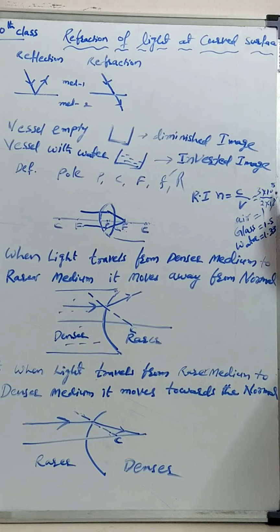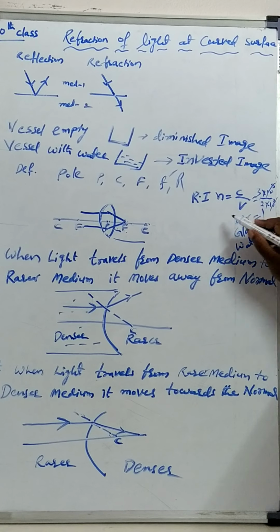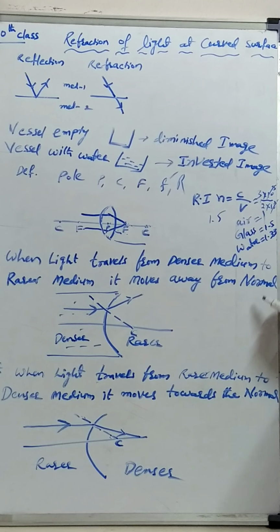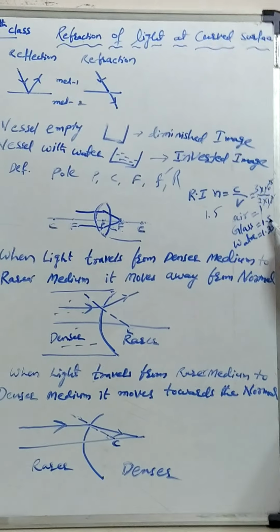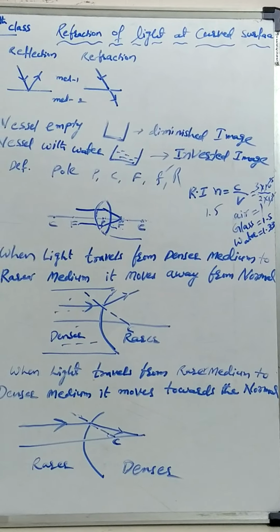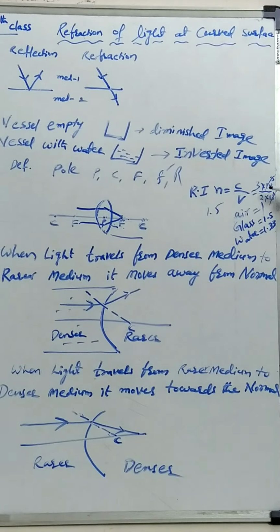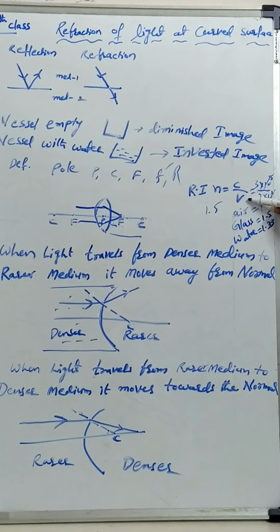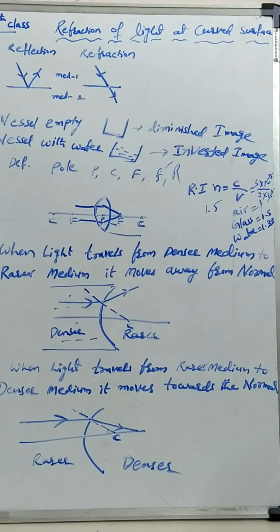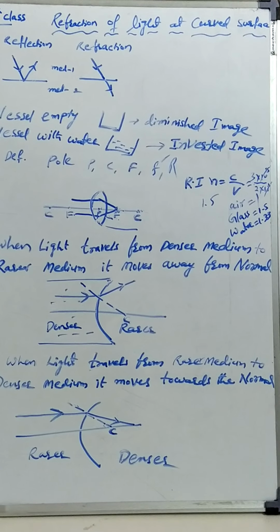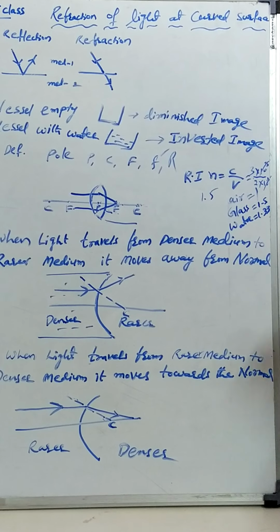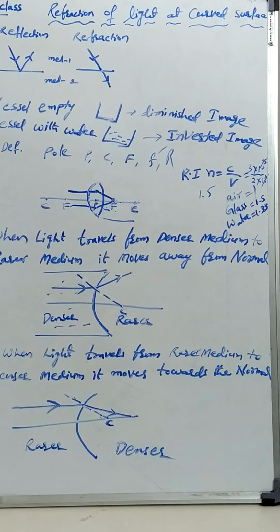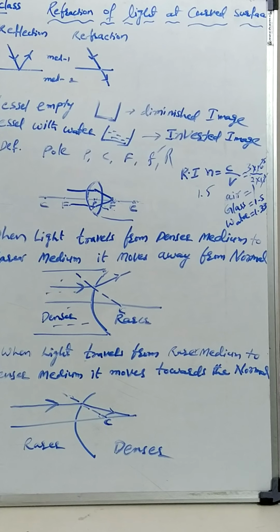Now I will cancel 10 to the power of 8. 3 by 2, how much? 1.5. So that's why glass refractive index is 1.5. In case of air, it is 1, because the velocity in free space is 3 into 10 to the power of 8, and in air the velocity is once again 3 into 10 to the power of 8. Both get cancelled, you will get 1. For water the refractive index is 1.33, that is 4 by 3. Okay?